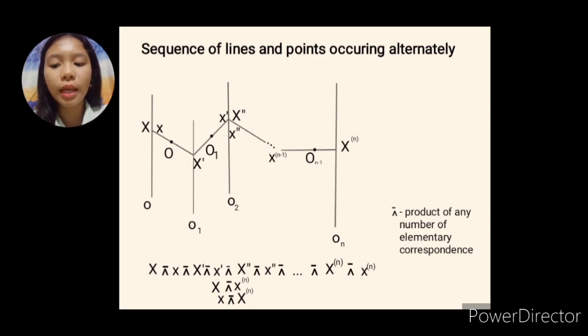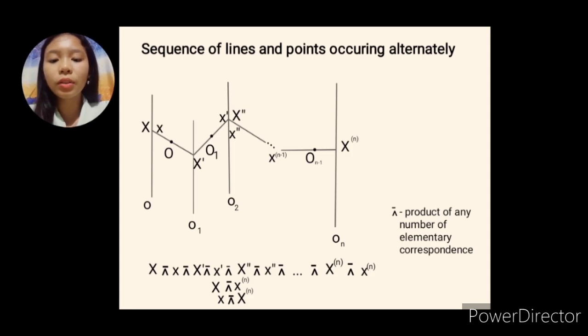Okay, so now if you notice here from the sequence of lines and points, the range X lying here at line O, the X prime is in O sub 1, X double prime is in O sub 2, and so on up to X sub n in O sub n. Then here, from the pencil, we have a set of pencils. The small x passes through point O, and then the x prime passes through O sub 1, and so on, okay?